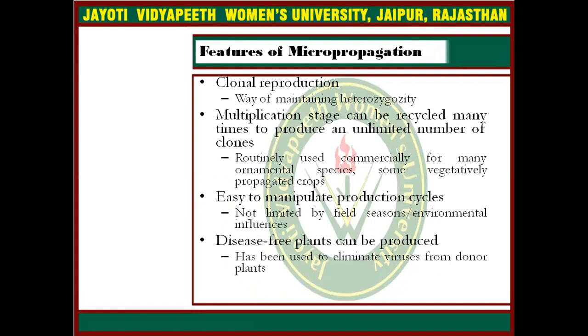If we talk about the features of micropropagation, there is clonal propagation, which is a way of maintaining heterozygosity. The multiplication stage can be recycled many times to produce an unlimited number of clones, production cycles are easy to manipulate, and disease-free plants can be produced.